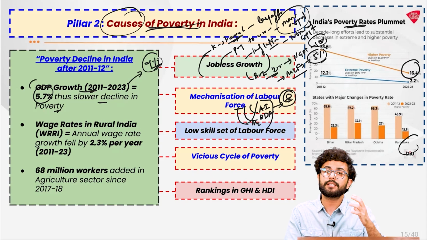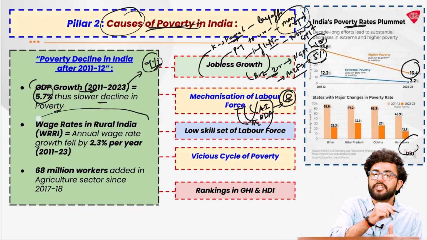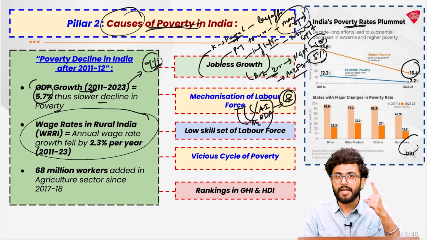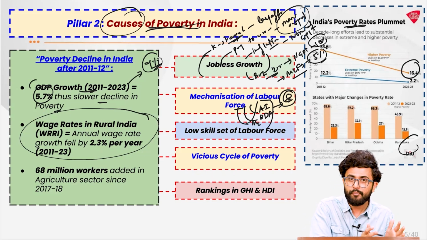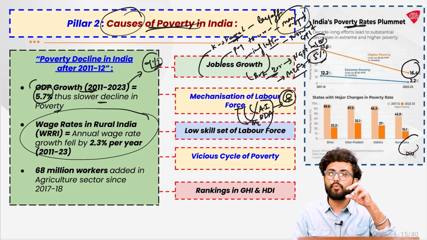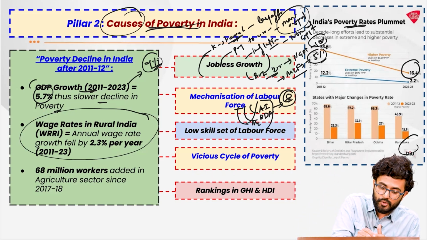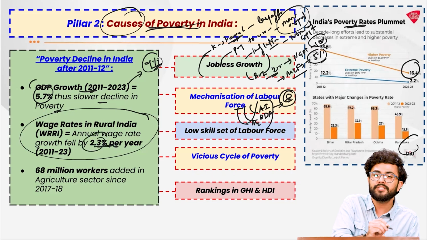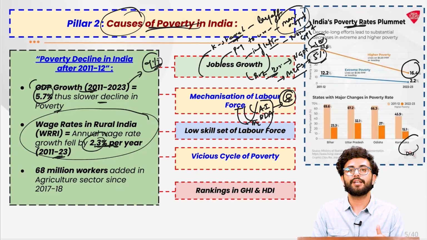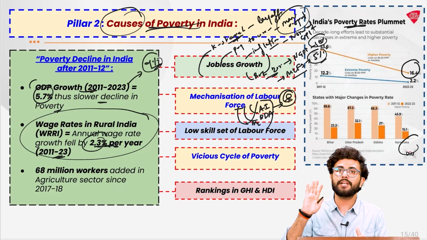A lot of large scale job layoffs have taken place, and that has led to a huge competition in the market. So if the jobs are less, unemployment is more, the unemployed population is more, it's very obvious that the people will try to agree to work at a meager cost itself. The idea is that the wage rate growth has actually fallen by 2.3% per year in the last decade. So if the wage is falling, don't you think that the propensity to consume will simultaneously decline?